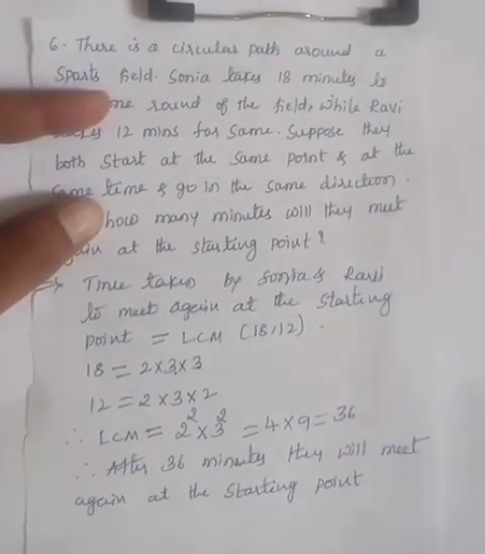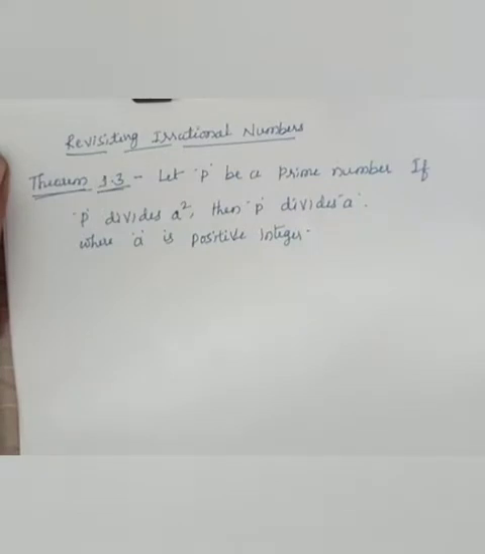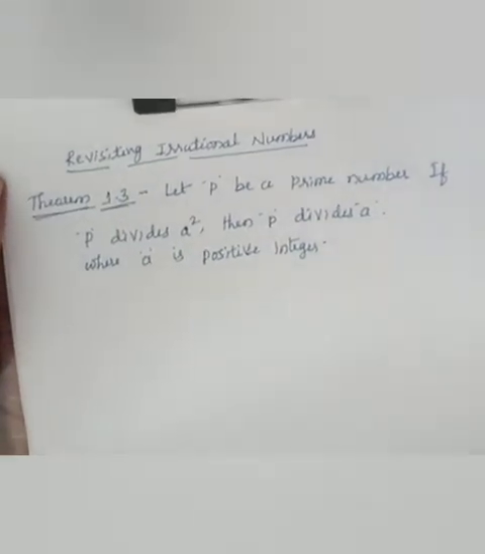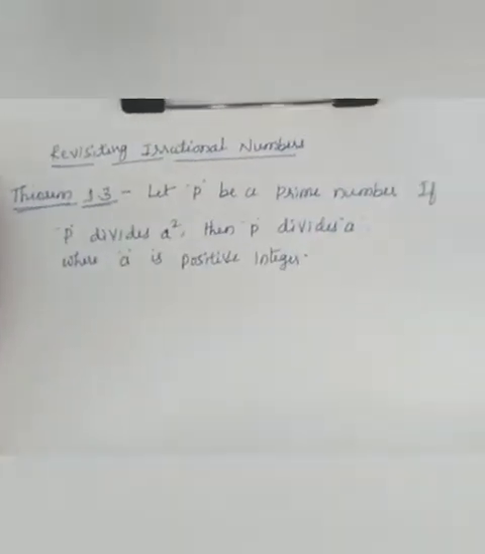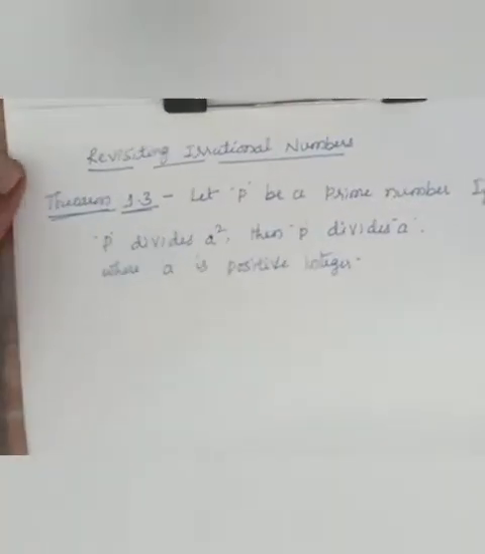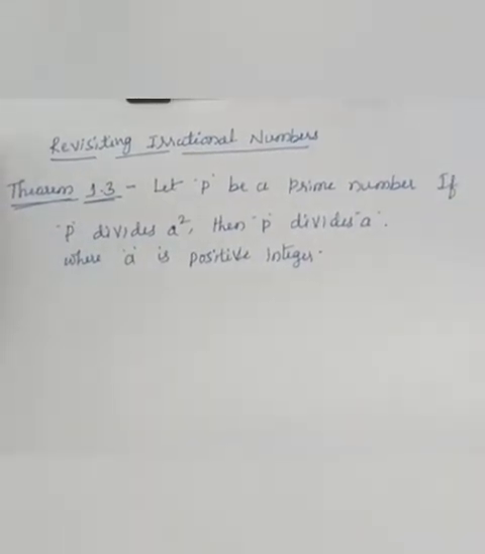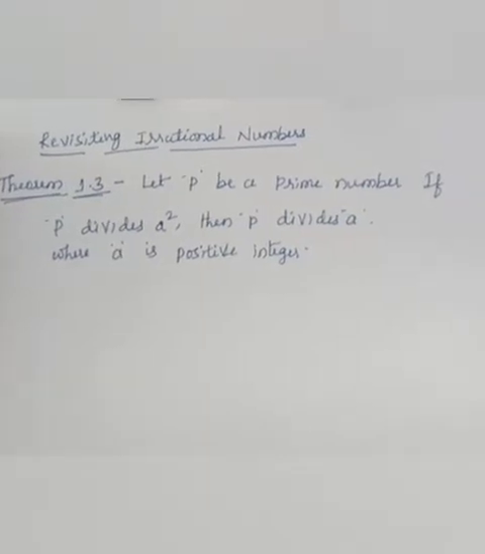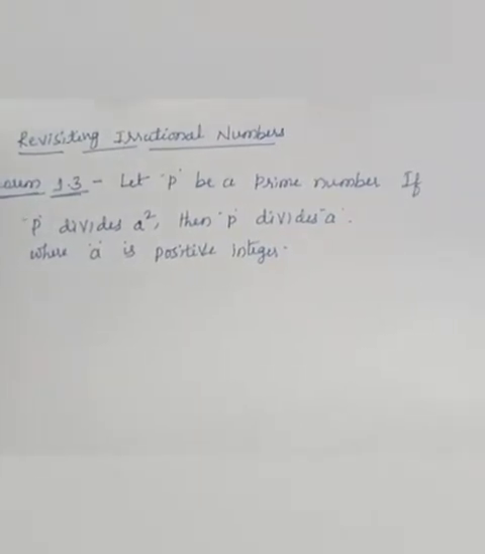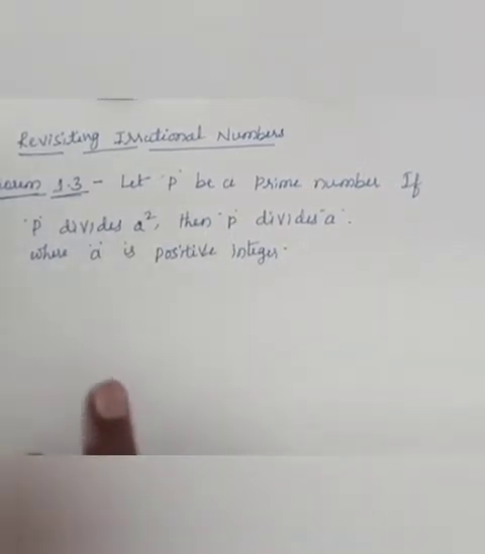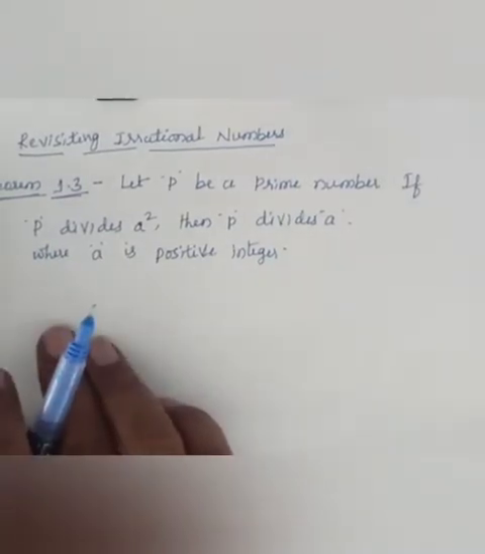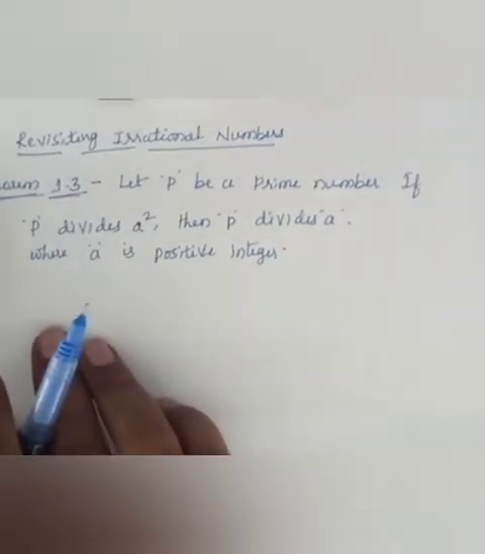Now I am going to discuss irrational numbers. Already you know what irrational numbers are. Irrational numbers are numbers which cannot be written in the form of p by q, where p and q are integers. Revisiting irrational numbers, already visited, now revisiting. Now in this, one theorem is given. That theorem is most important. Theorem 1.3.